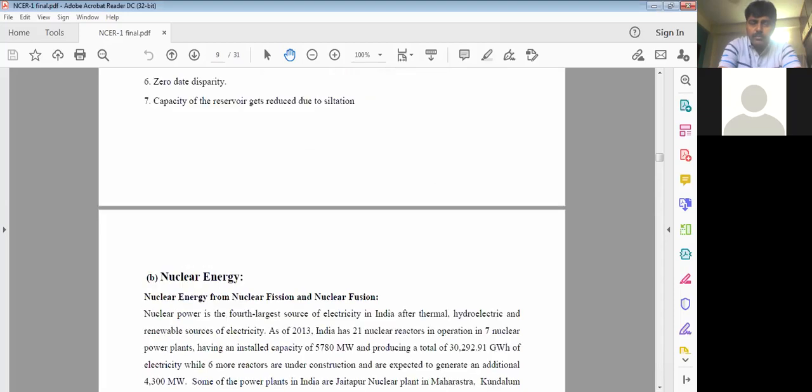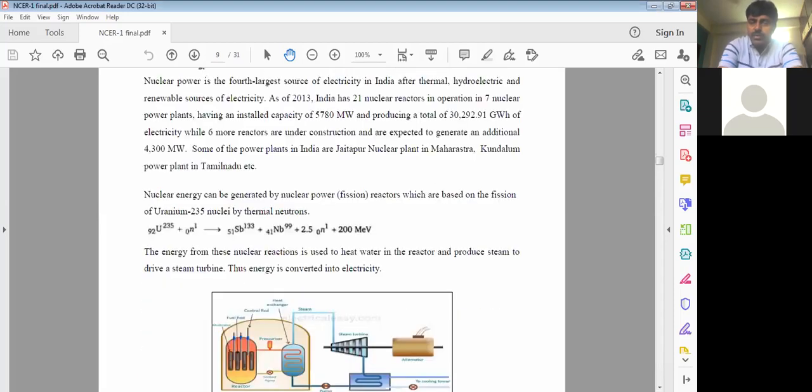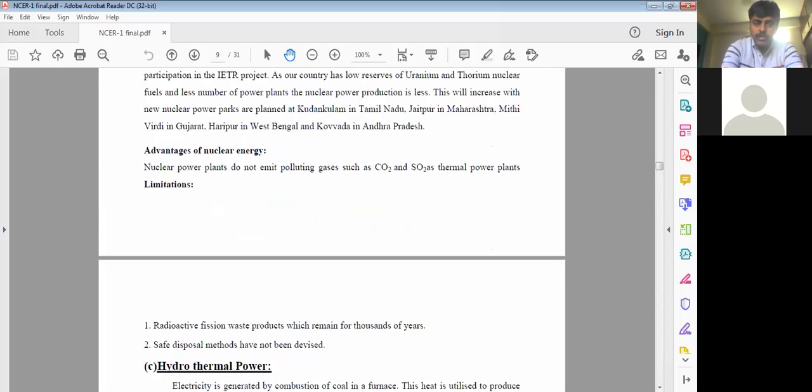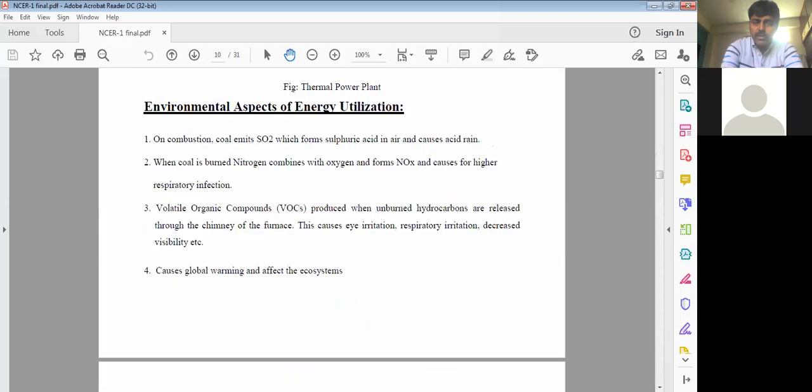Right? Nuclear energies. Of course, here we are going to have it. Everybody knows it. You might have already studied in your intermediate itself how uranium is converted and how the energy is liberated with the help of nuclear reactors here. So please go through that. Hydropowers. So this is environmental aspects of energy utilizations. This is one of the important questions which is available in the question bank itself.